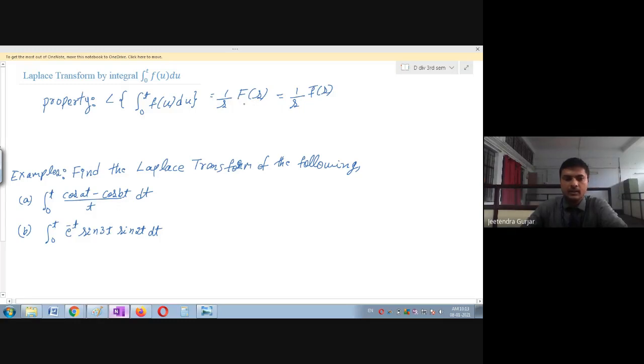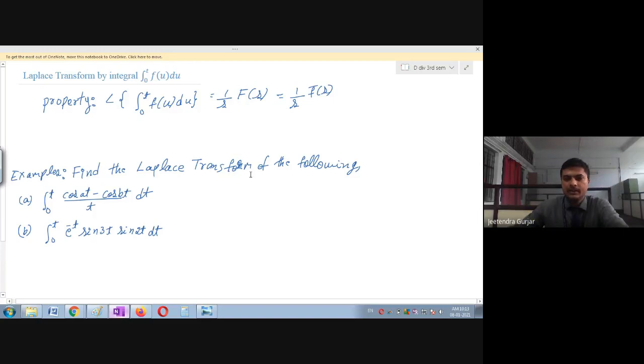Is it clear? So now let us find the Laplace transform of the following. This is the first example we are going to solve, students. It is integration 0 to t of (cos at minus cos bt) divided by t dt. Is it clear?